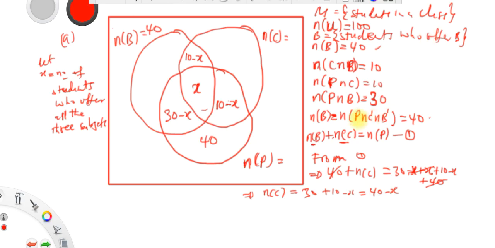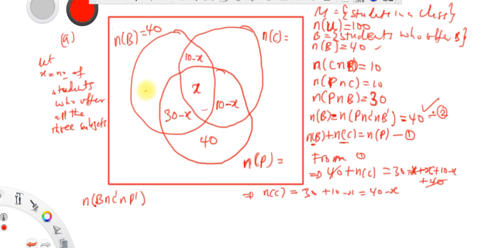So don't forget this. From here, since we know this, we can also find this one. This is the number of students who study biology only. The number of students who study biology only can be written as biology intersection chemistry complement intersection physics complement. This one.